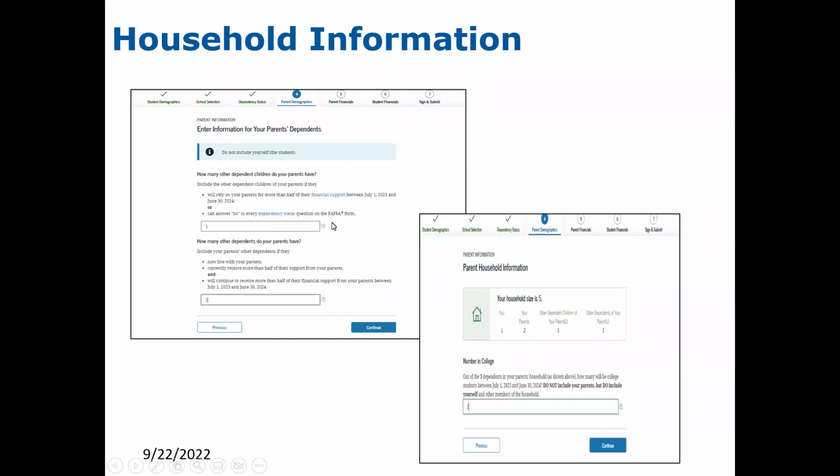So the FAFSA will add together all of the household and determine the student's household size. Then it will ask the student, of the people in your household size, what is the number in college? And at the very minimum, it must be one, and that is the student that this family is submitting the FAFSA for. If any of the other children or dependents of the parents are in college, they may also be included in the number in college. However, parents who are enrolled in college are not included in the number in college.